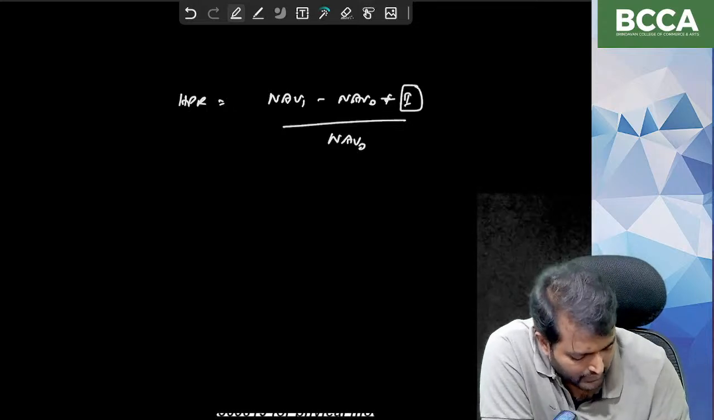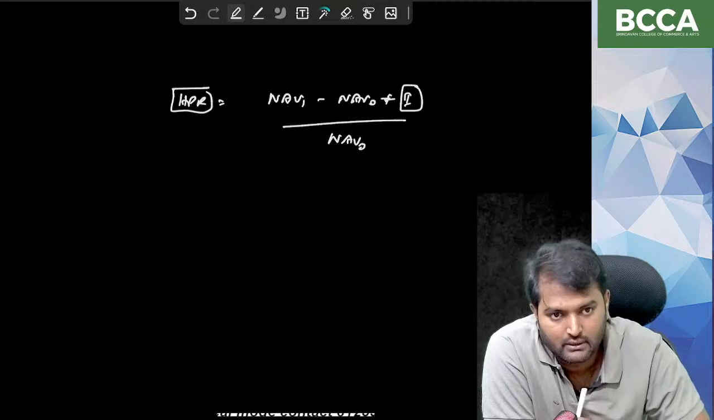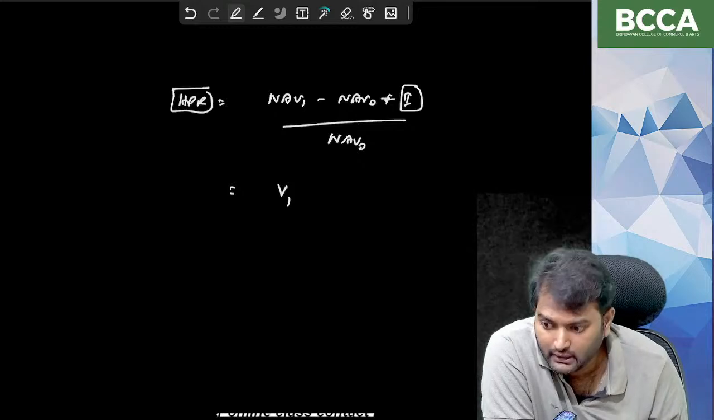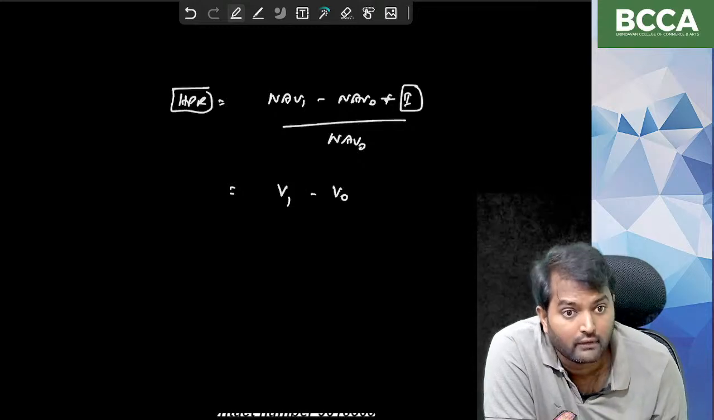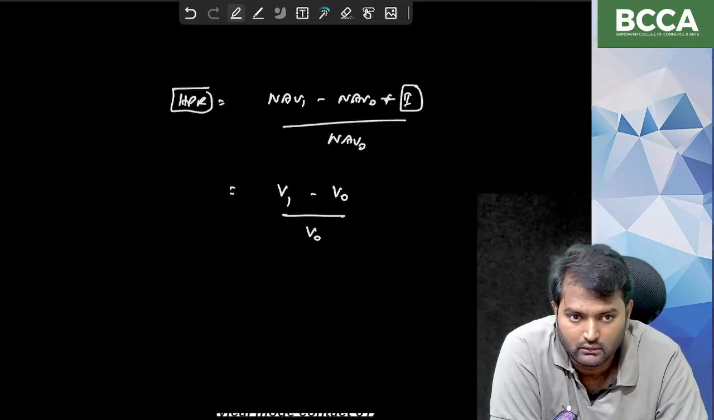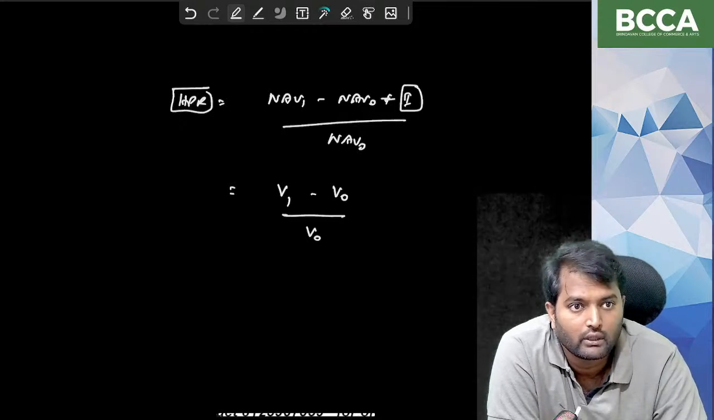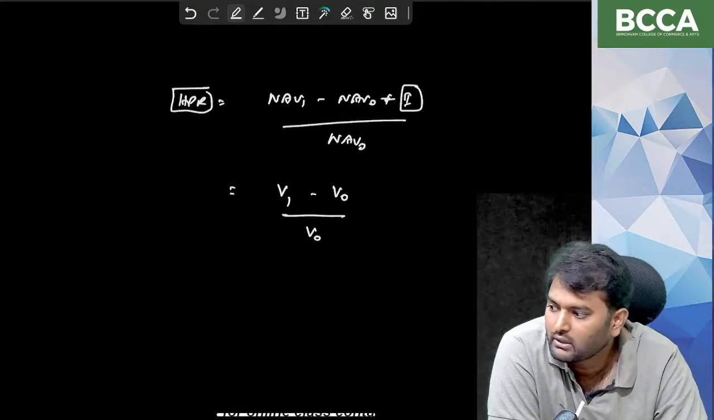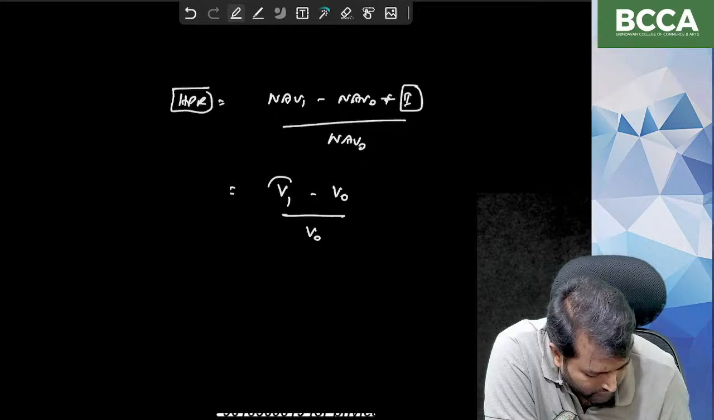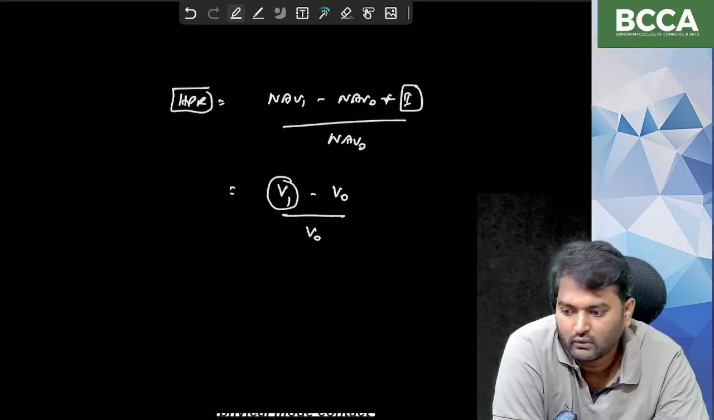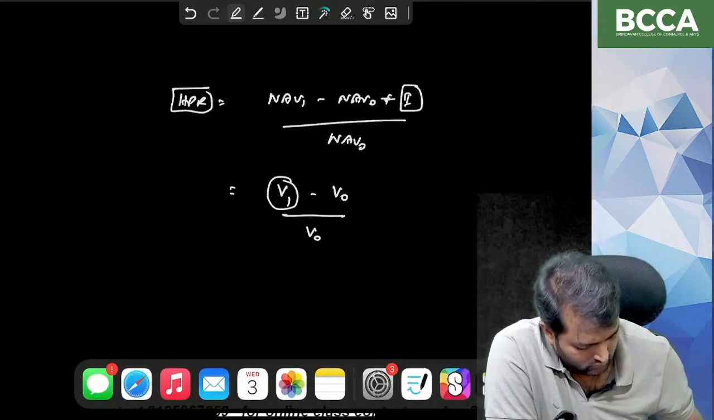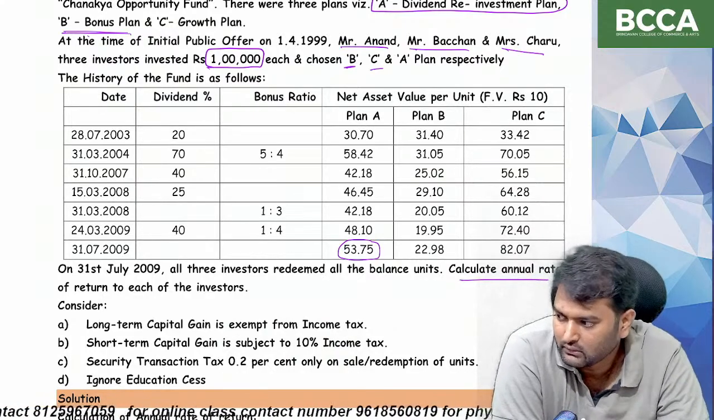So we have to find out holding period return on total basis. Nothing but the formula we have to take is value of investment at the end minus value of investment at the beginning, divided by value of investment at the beginning. Okay. So we have to ignore income because income is being reinvested. So for finding out value of investment at the end, we have to know number of units at the end.